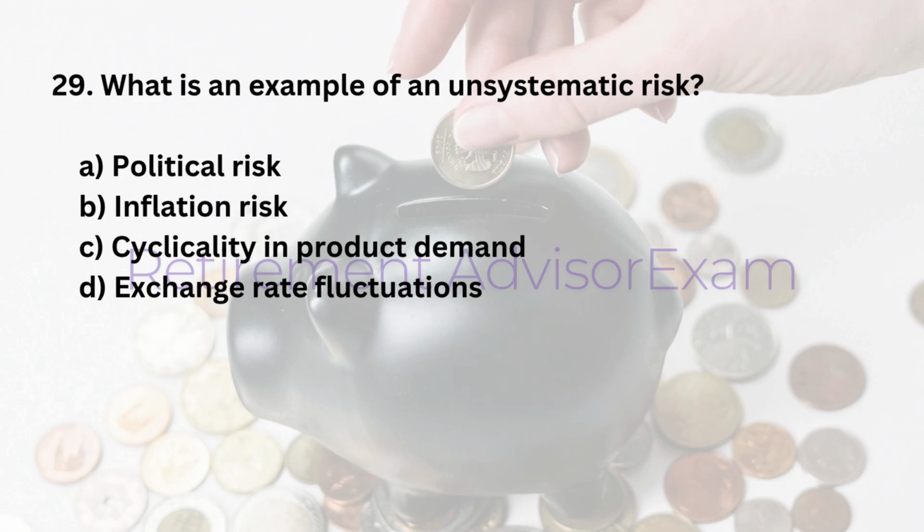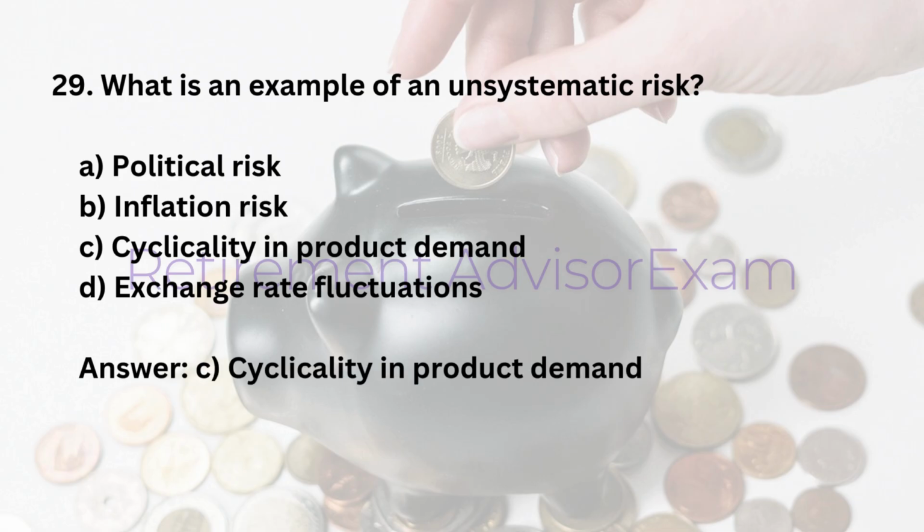29. What is an example of an unsystematic risk? A. Political risk. B. Inflation risk. C. Cyclicality in product demand. D. Exchange rate fluctuations. Answer: C. Cyclicality in product demand.